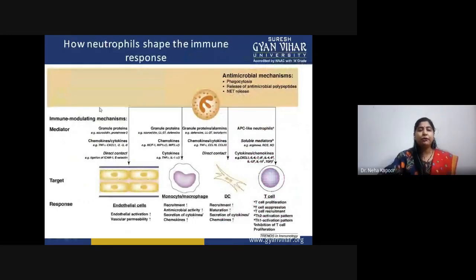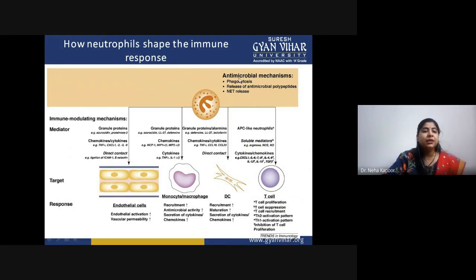Now, how do these neutrophils shape the immune response, how does this cell provide us the immunity? These are the immune modulating mechanisms. This is the endothelial cell, and you can see the main mediator is granule protein. It can be different ones. There can be many chemokines and cytokines playing a role. There can be direct contact between the receptors. If you talk about endothelial cells, these are the main things. The target is endothelial cells, because all of these antimicrobial mechanisms imposed by the neutrophil are divided into four parts depending upon the cell type.